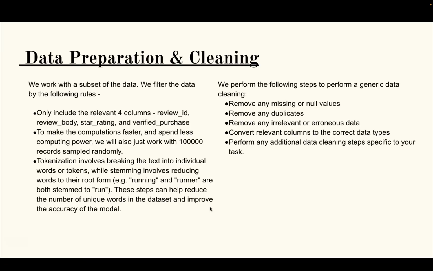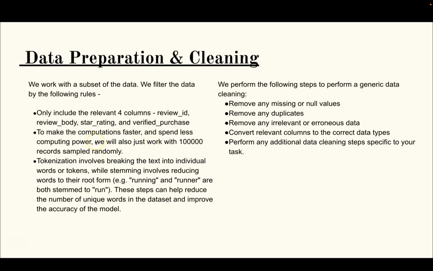For the data preparation and cleaning, in the preparation part, this dataset had a lot of columns, and I only wanted to include the relevant columns, and so I chose 4 of them, which is review ID, review body, star rating, and verified purchase.